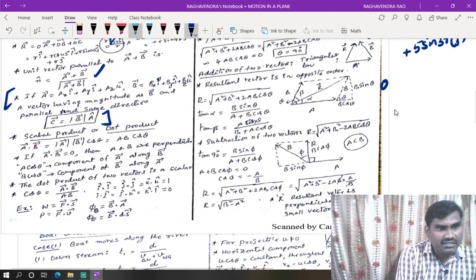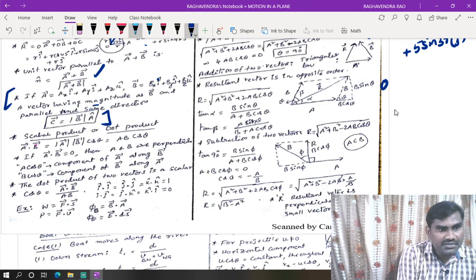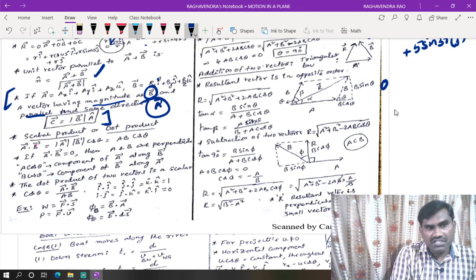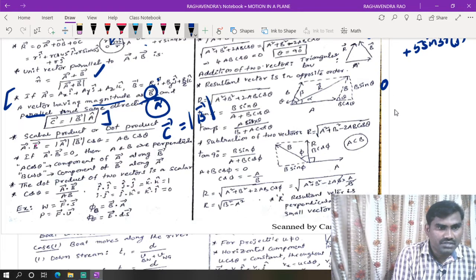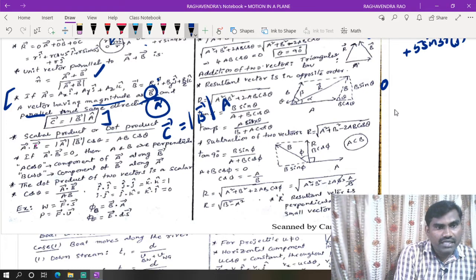If 2 vectors are given in 3 dimensions, and we need a vector having a magnitude of b bar but parallel to a bar, that means the C vector we make as magnitude into direction. What is the magnitude? Magnitude of b bar. But what is the direction? Direction is along a bar, which means along the direction of a cap.